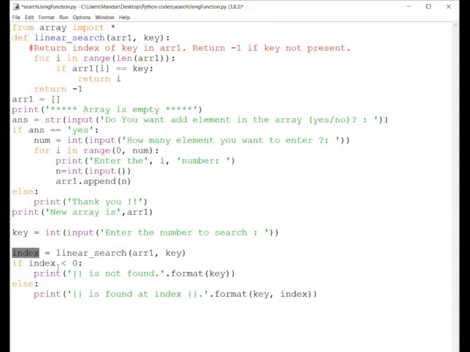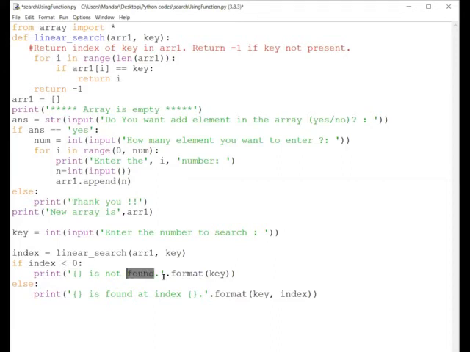As -1 is less than 0, in that case it will print again using the format function, and now I want only one argument. Only one argument will be the key. So here I am writing 99 in this first curly braces: 99 is not found.